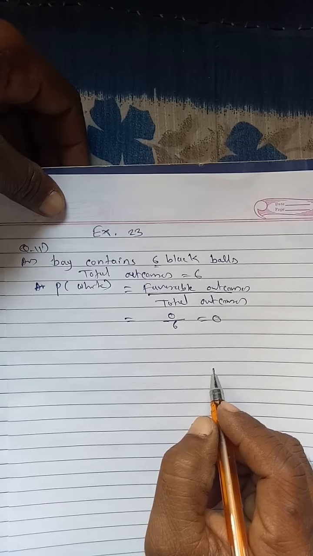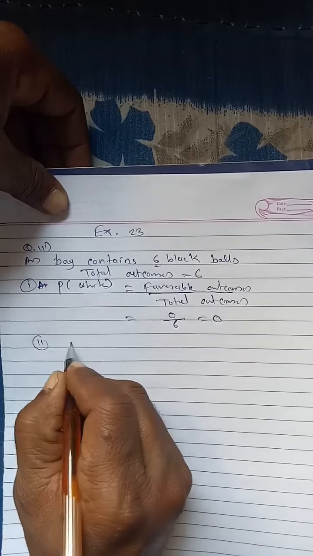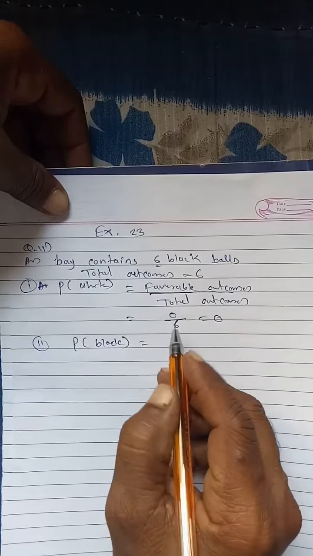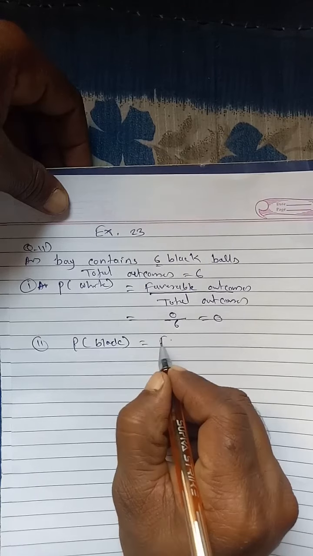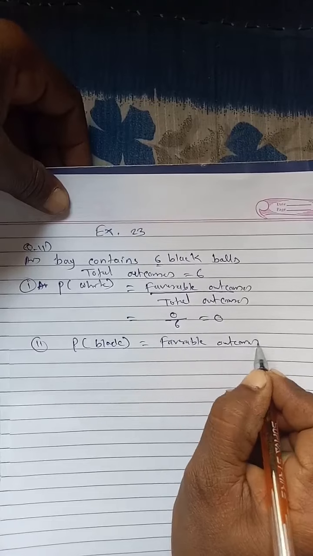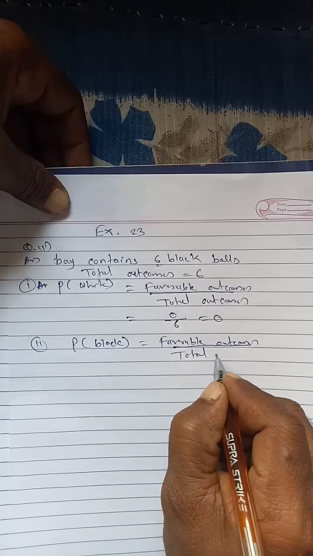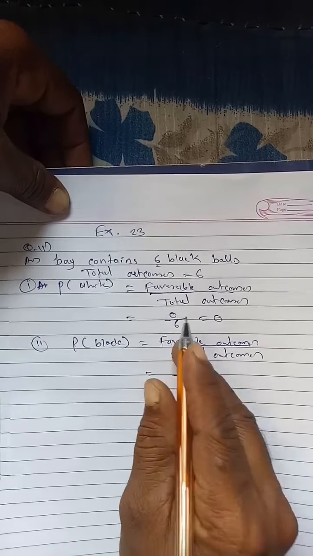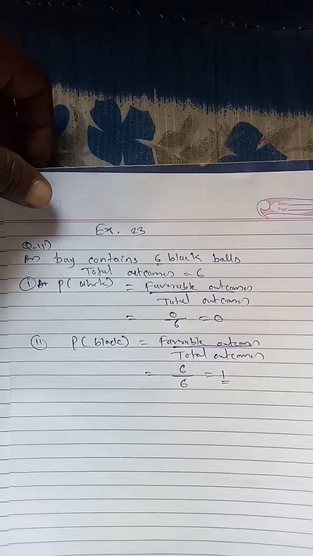Then the probability for the black ball. How many black balls are there? Favorable outcomes upon total outcomes. So it will be 6 out of 6, which means 1. The probability will be 1.